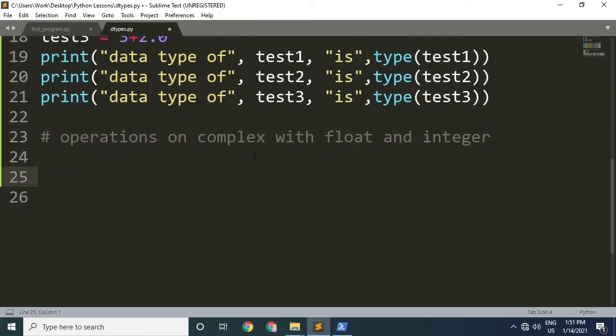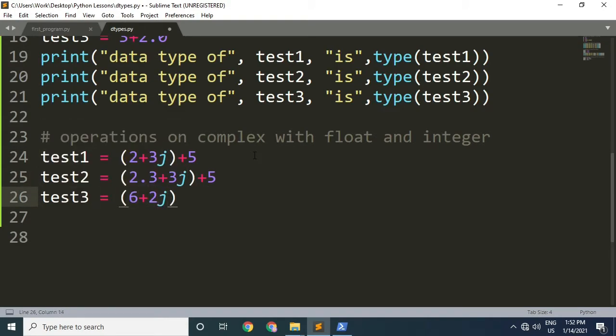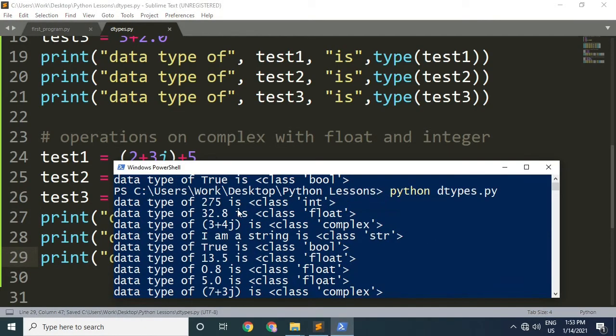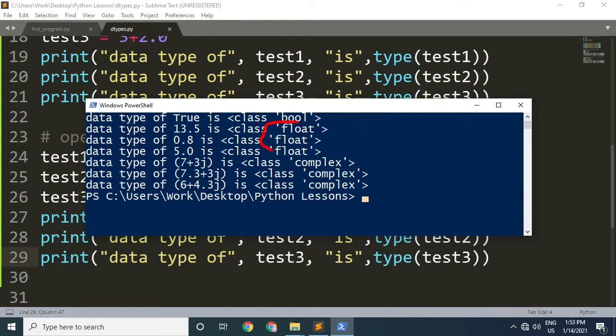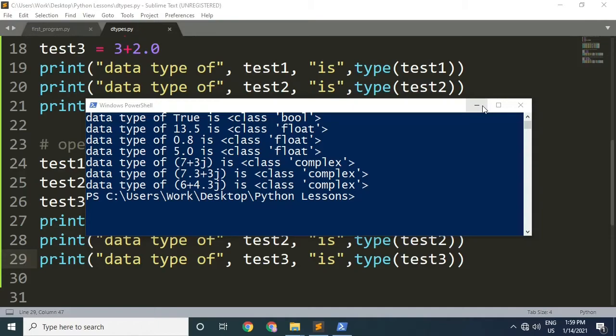Similarly, if you perform any operation on an int or float with a complex number, the result will always be a complex number. Here are some examples. Let's print them out and run the code. You can see all of the results are complex. So there is a kind of hierarchical structure to these 3 data types. Also, it is quite obvious that if you perform any operation on a float with a float, the result will always be a float. And the same thing is true for complex numbers.